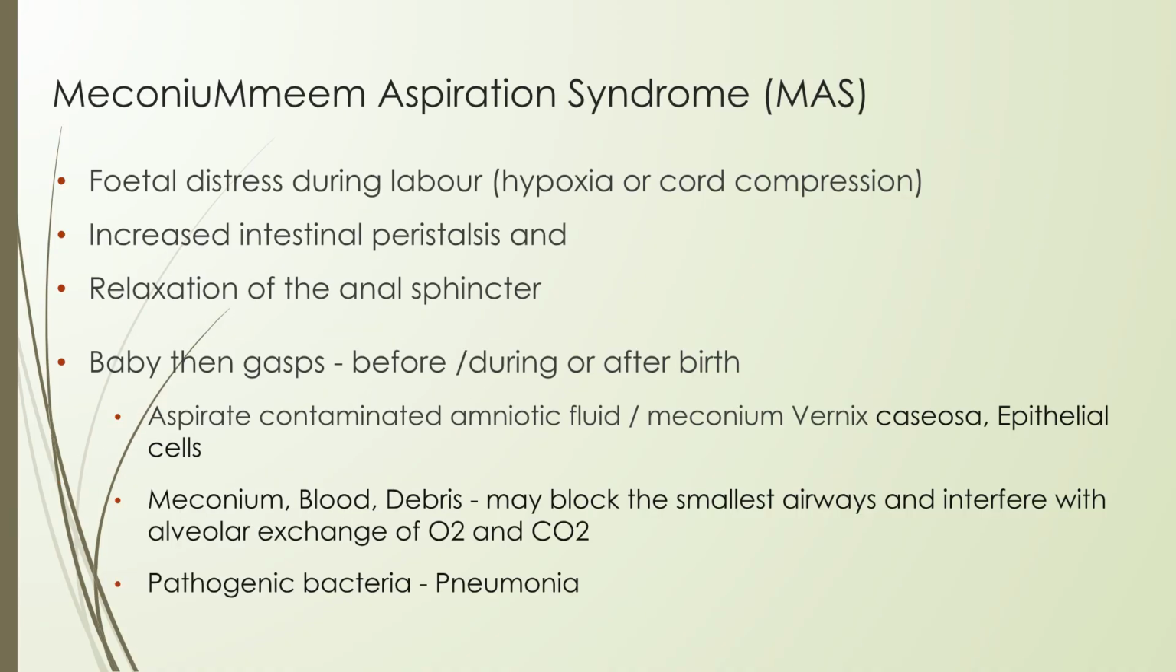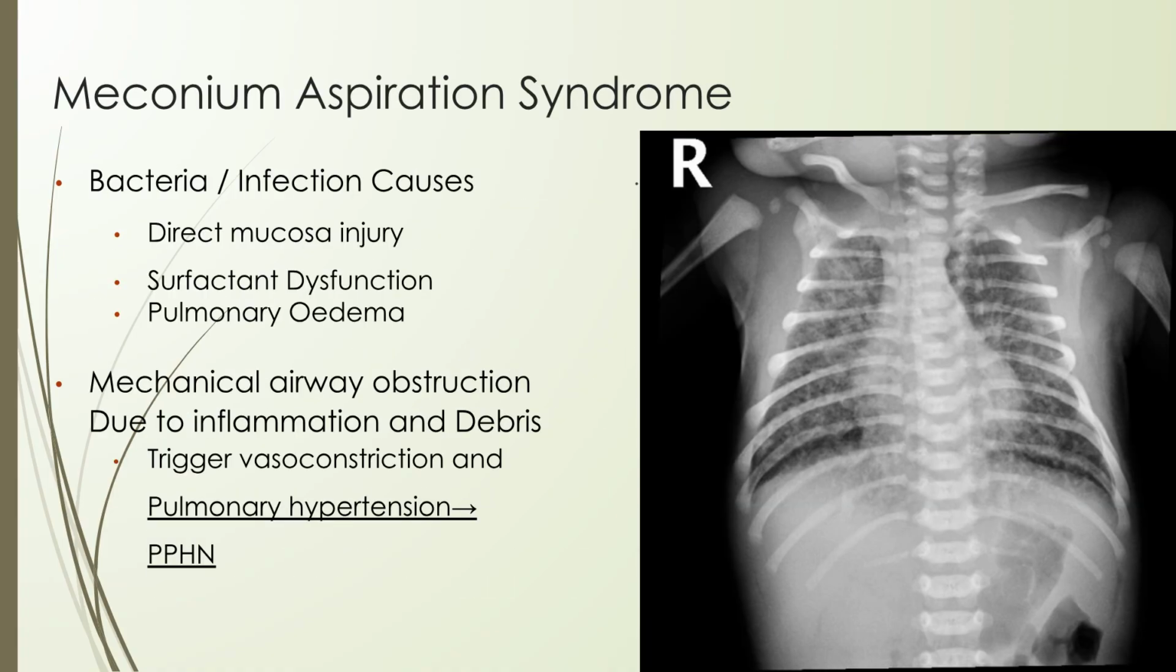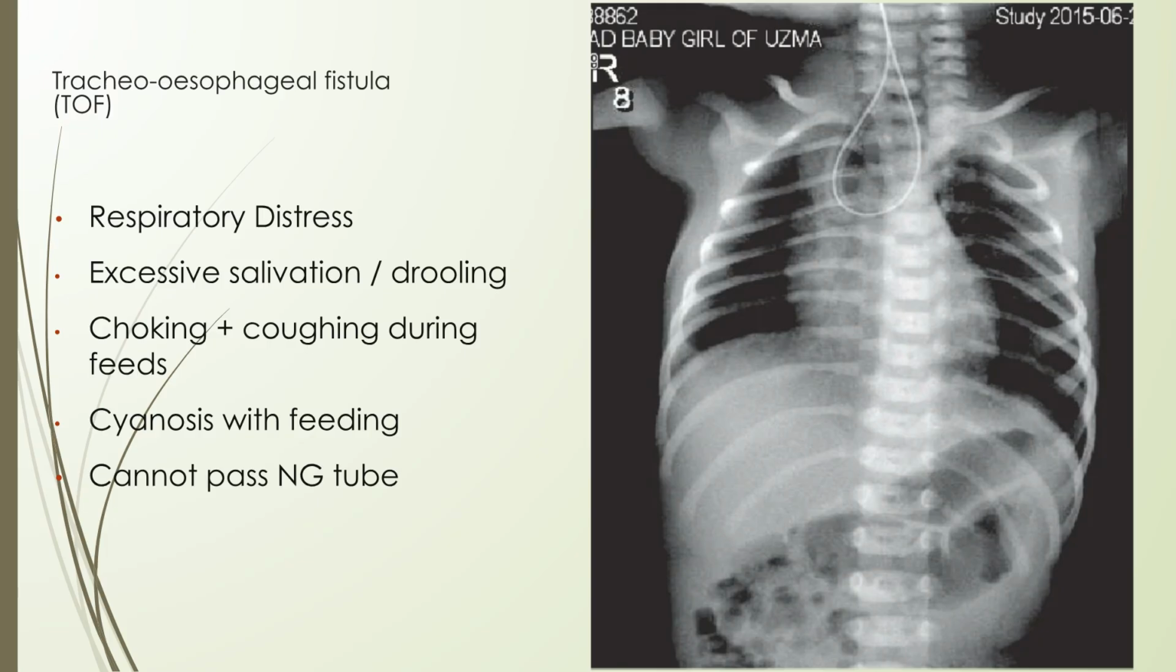Meconium aspiration syndrome, or MAS, occurs when fetal distress causes increased intestinal peristalsis and relaxation of the anal sphincter. The baby then gasps, aspirating contaminated amniotic fluid, meconium, blood, and debris. In MAS, bacteria and infection cause direct mucosal injury, surfactant dysfunction, and pulmonary edema. Mechanical airway obstruction, inflammation, and debris trigger vasoconstriction, leading to PPHN.